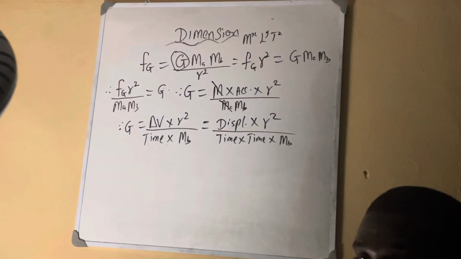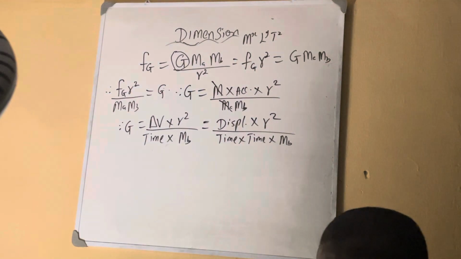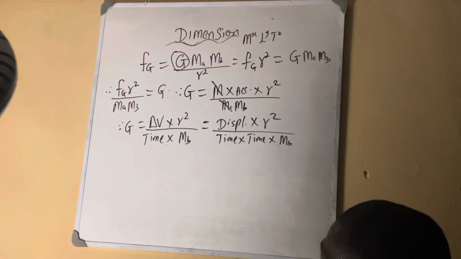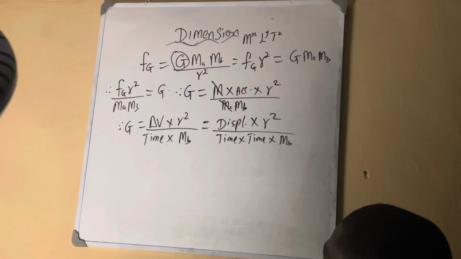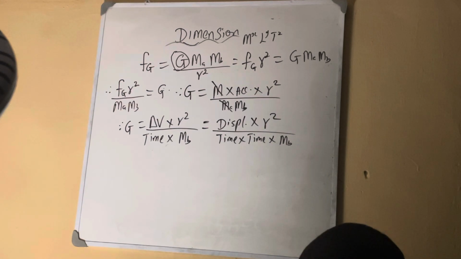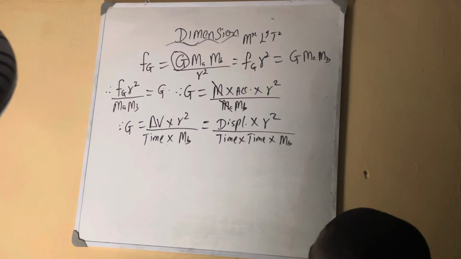Remember this? Look at the board. They give you gravitational force, which equals gravitational constant times mass A mass B over radius. So what will you do? You start breaking it down. When you start breaking, you break it until you get length, mass, and time.